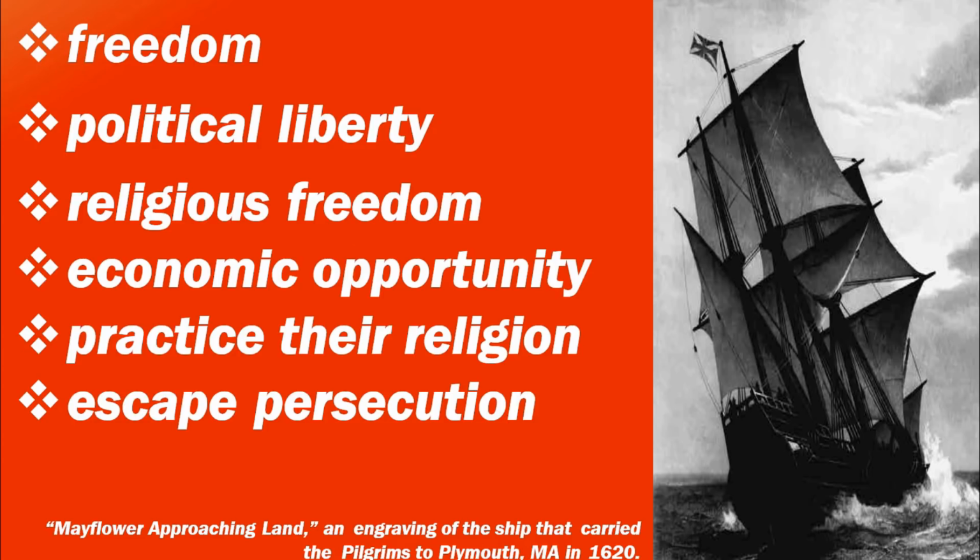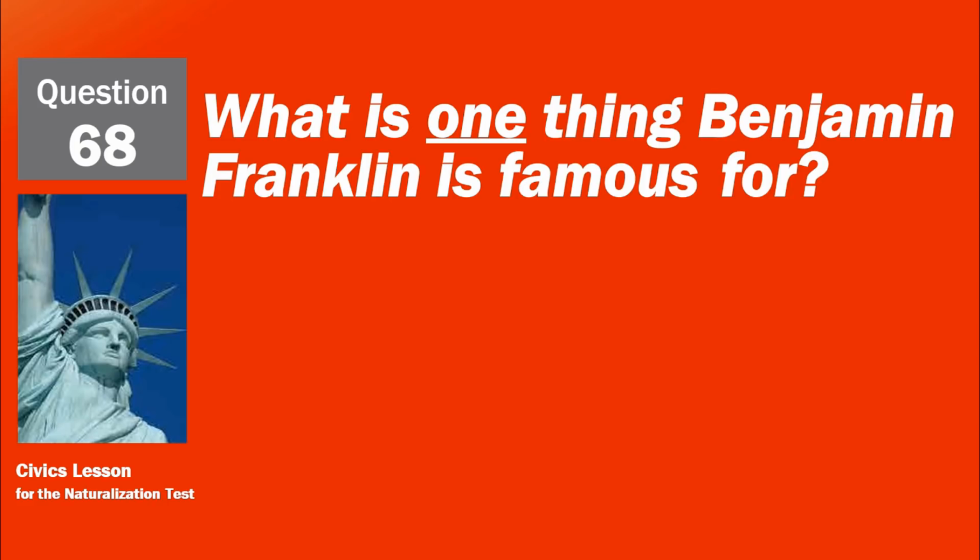Freedom. Political liberty. Religious freedom. Economic opportunity. Practice their religion. Escape persecution.